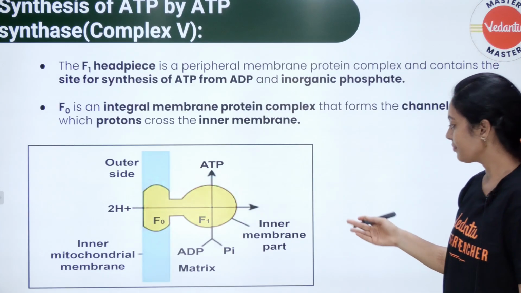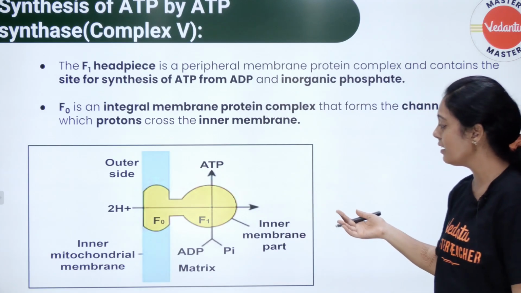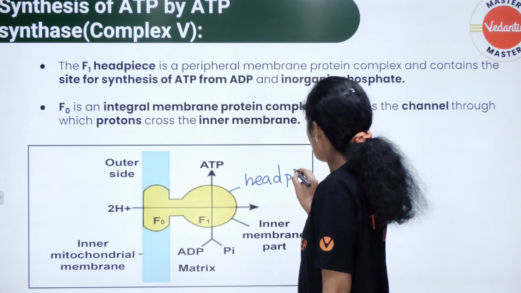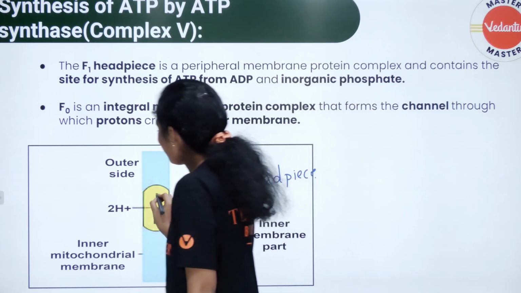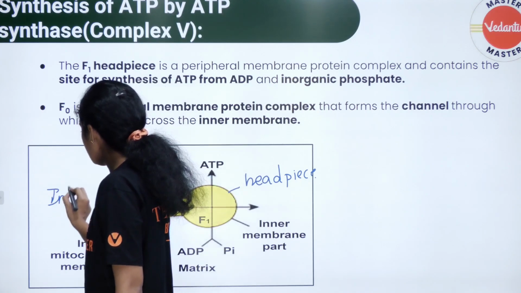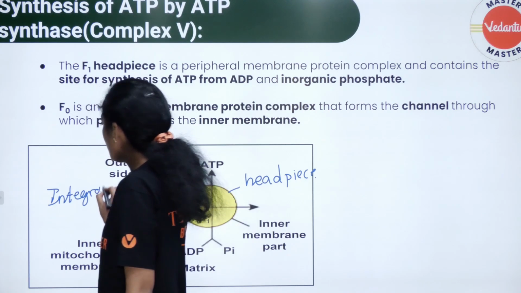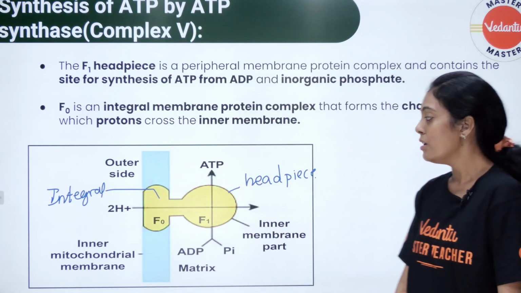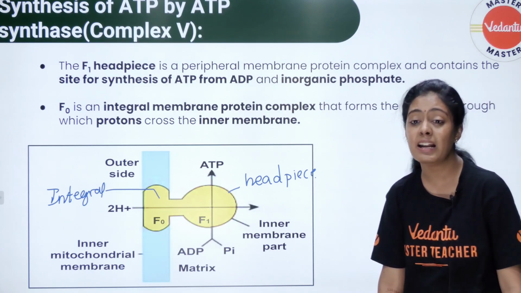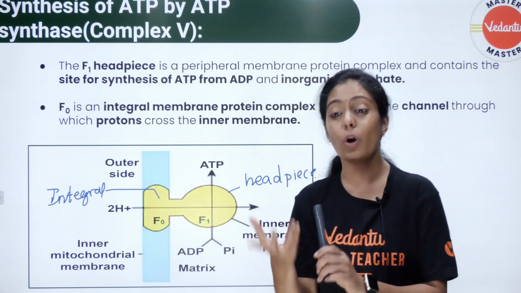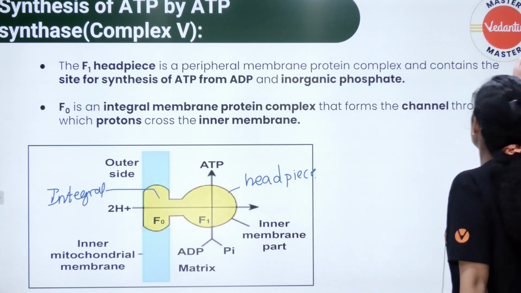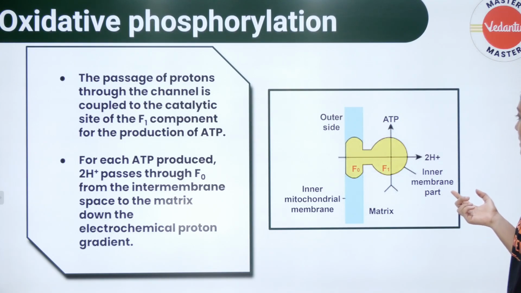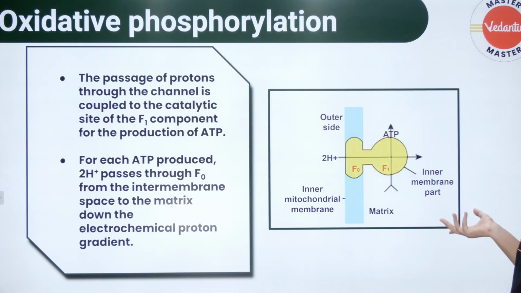Yes, you can see the same thing is being repeated here. இந்த F1 வந்து நம்ம என்னன்னு சொல்றோம்? head piece ன்னு சொல்றோம். ஓகே, இதை நம்ம என்னன்னு சொல்றோம்? It is an integral protein. ஏன் நான் வந்து இதை integral protein ன்னு சொல்றேன் பசங்களா? Because it is embedded in my inner mitochondrial membrane. Okay, so this F0 is going to form a channel and the F1 is going to form a rotor. Rotor ன்னு ஞாபகம் வச்சுக்கோங்க. Yes, you can see how beautifully it is happening. Protons are being pumped, ATP is being synthesized.